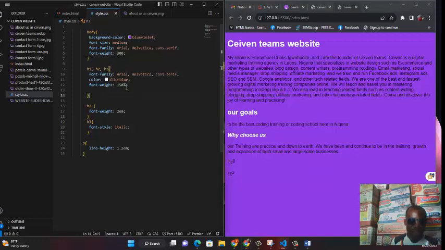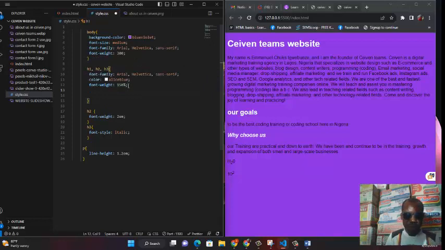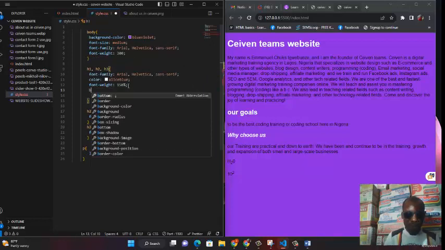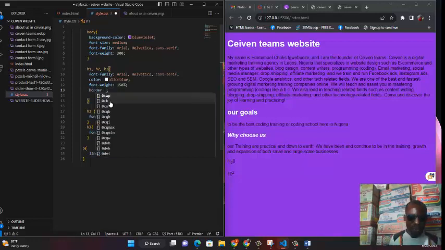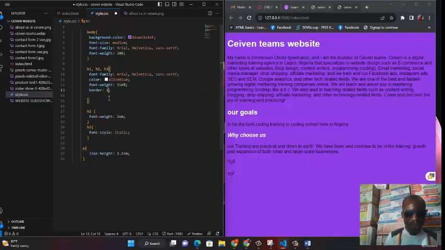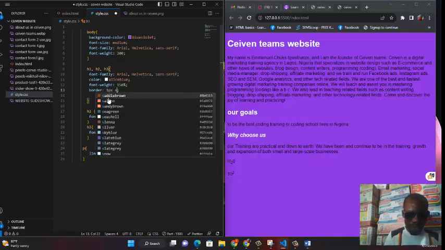Let's come over to the style sheet here. For you to add a border to any write-up, or this time around a heading, you're just going to type border. Under the border, let's choose 1 pixel solid black.